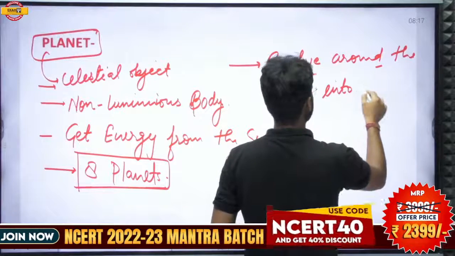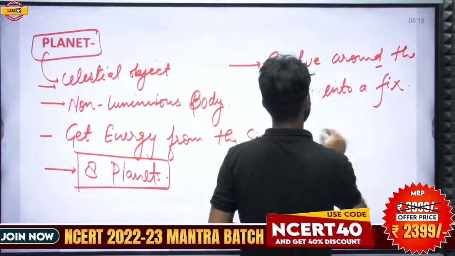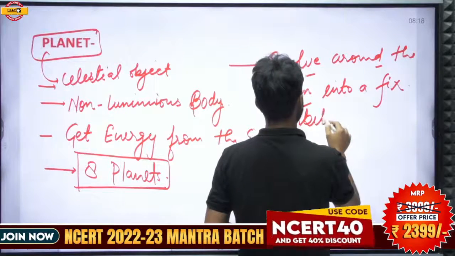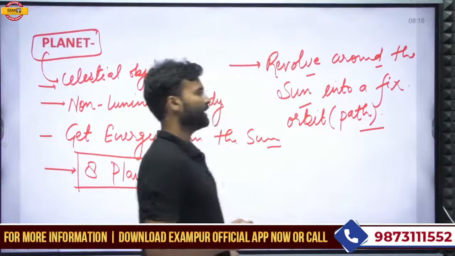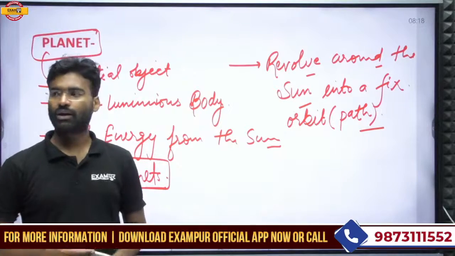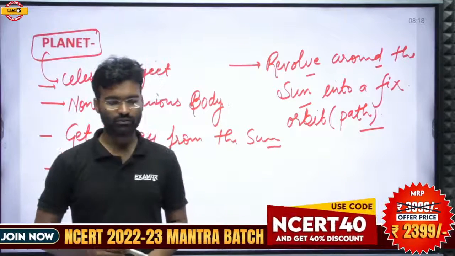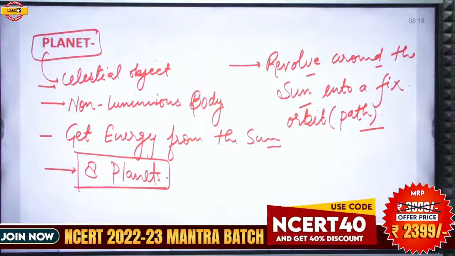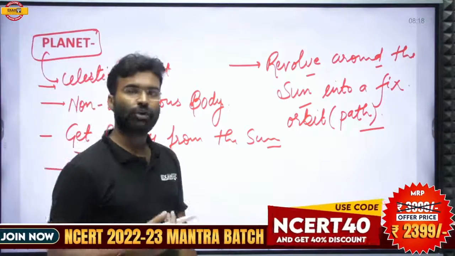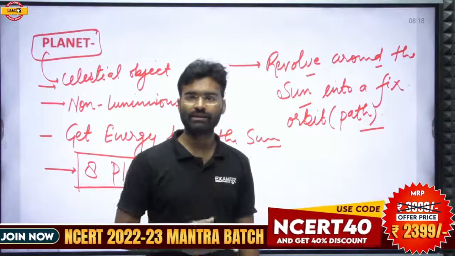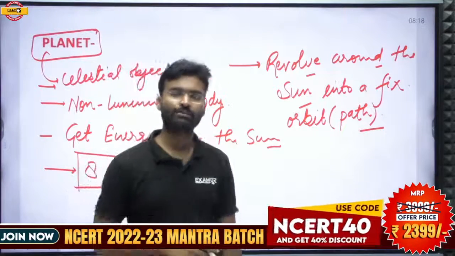in a fixed orbit, or you can say in a fixed path. So these are the important celestial objects which revolve around the sun. This is the important and distinct feature of the planet.